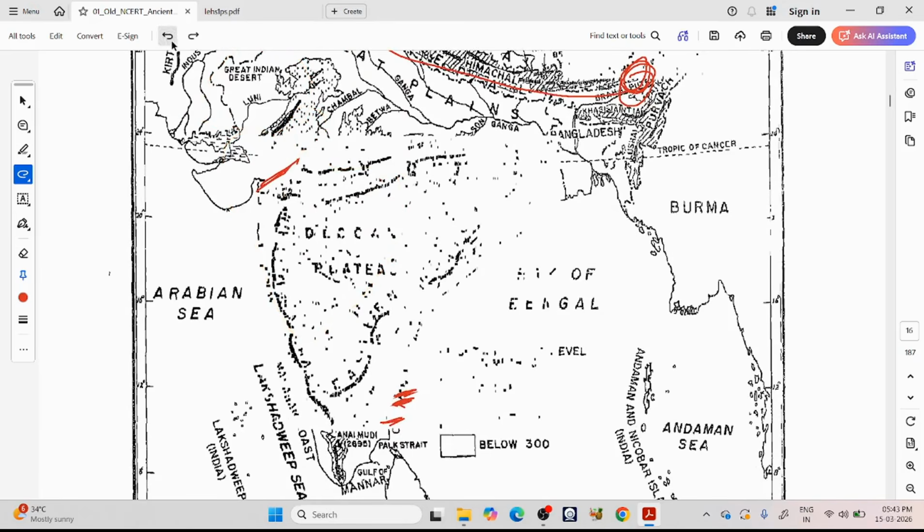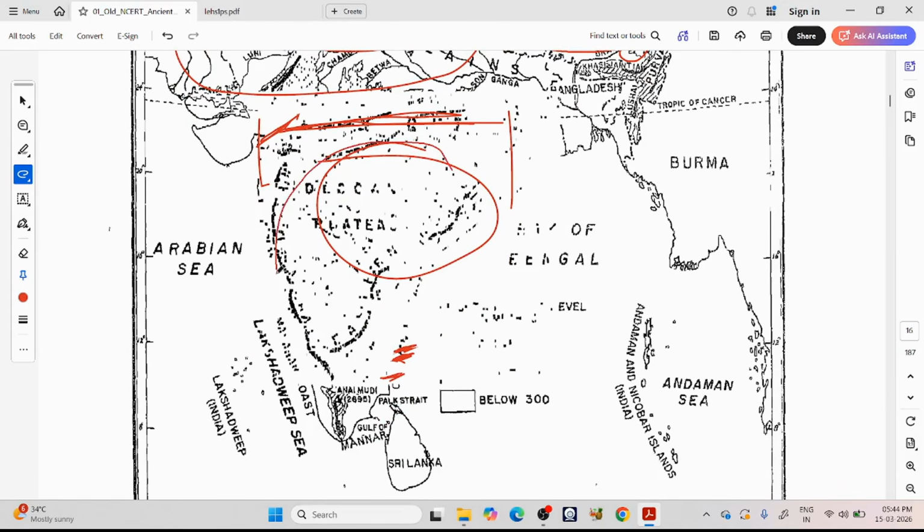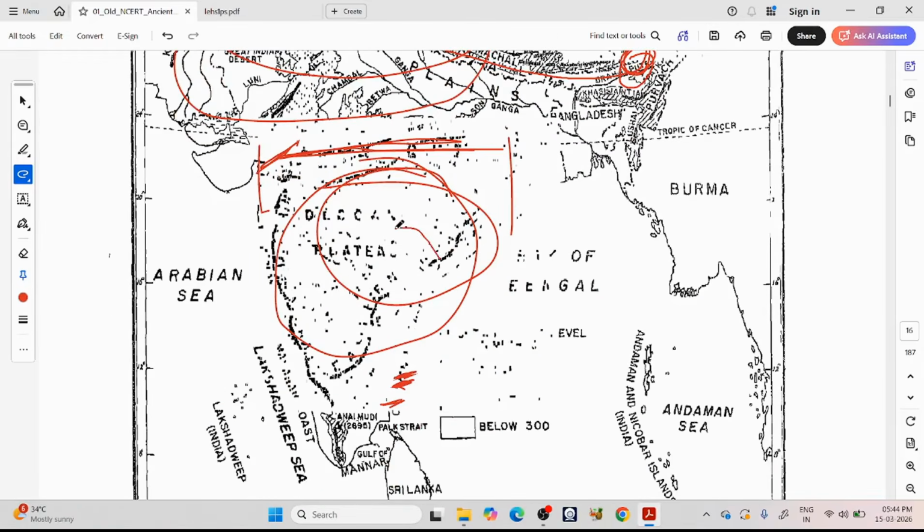Now they are talking about these Vindhya mountains. These Vindhya mountains effectively form a boundary between western and eastern India and also between northern and southern India. Here they are talking Indo-Aryan languages, and here they are talking Dravidian languages.